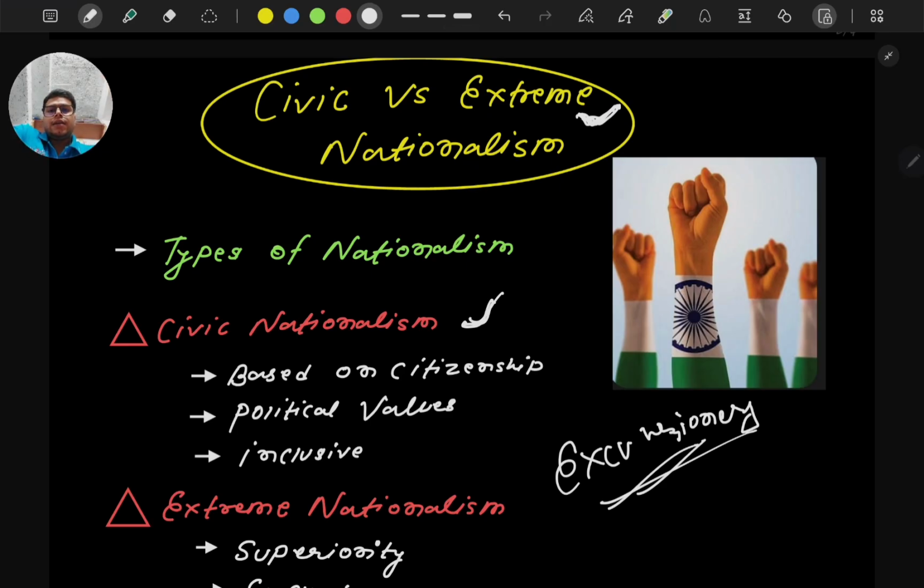Political theory supports civic nationalism, not extreme nationalism. In political theory we mainly describe civic nationalism. Why?